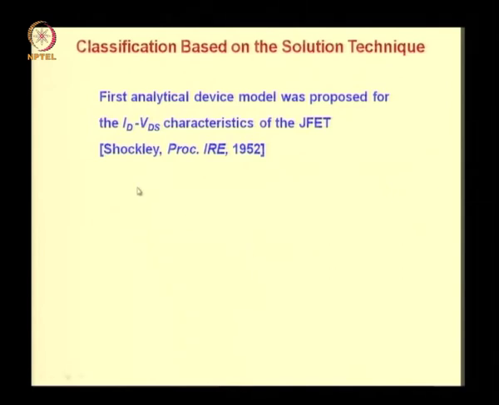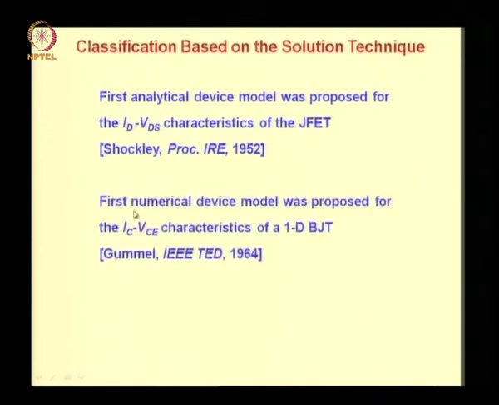Some interesting historical tips. The first analytical device model was proposed for the drain current versus drain to source voltage characteristics of the junction FET by Shockley in 1952. On the other hand, the first numerical device model was proposed for the collector current versus collector to emitter voltage characteristics of a one-dimensional BJT by Gummel in 1964.